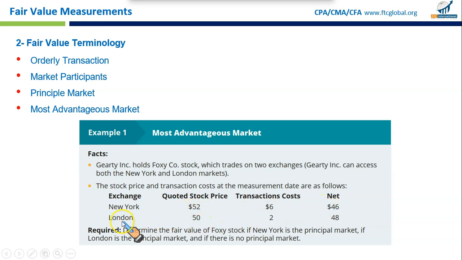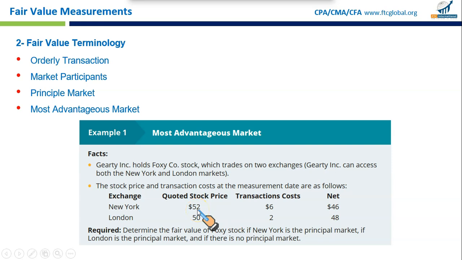And in London, the stock is quoted at 50, transaction cost is 2, net is 48. So determine the fair value of Foxy stock if New York is the principal market, if London is the principal market, and if there is no principal market. If New York is the principal market, then this is the $52.